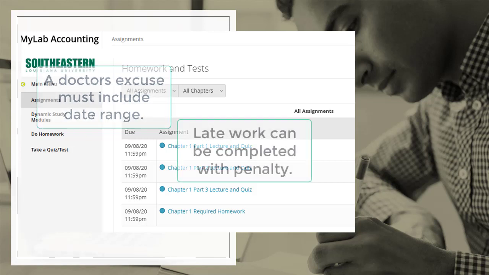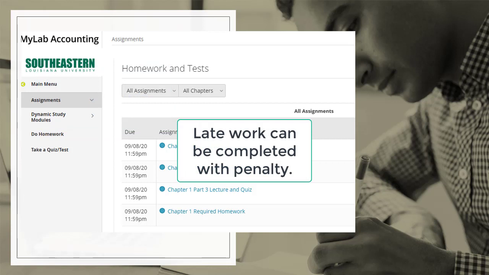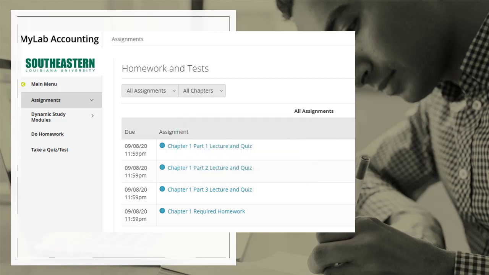Now you can do the work late if you miss a homework or a lecture. However, if you do it late, there is a penalty. Once you select each of these assignments, it will take you to a screen and it will tell you how many attempts you have. For the quizzes, you only have one attempt, and then how many attempts you have for the homework. Most of the homework has more than one attempt.